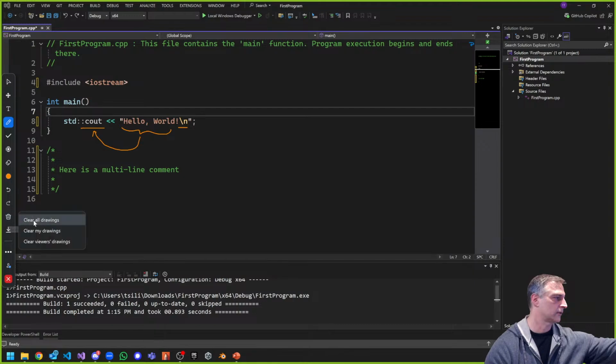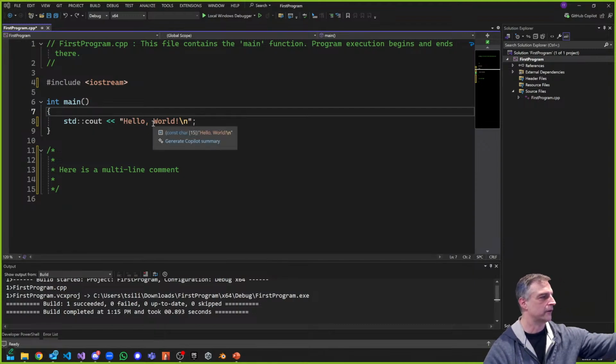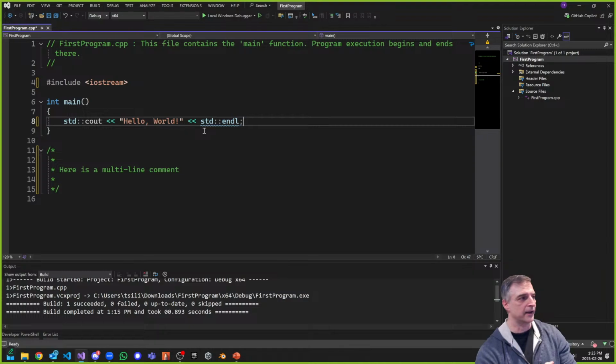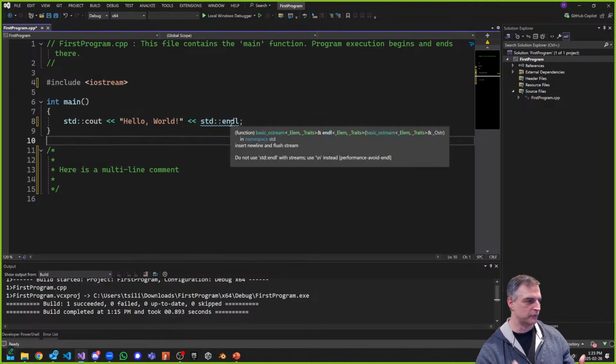I'm just going to clear all my drawings here. So if I wanted to write this, here is another way to write the same thing. I can remove the \n, and I can also stream a standard end line. And the standard end line does the exact same thing as our \n. I'm getting an underline, which says, hey, insert new line and flush the stream.